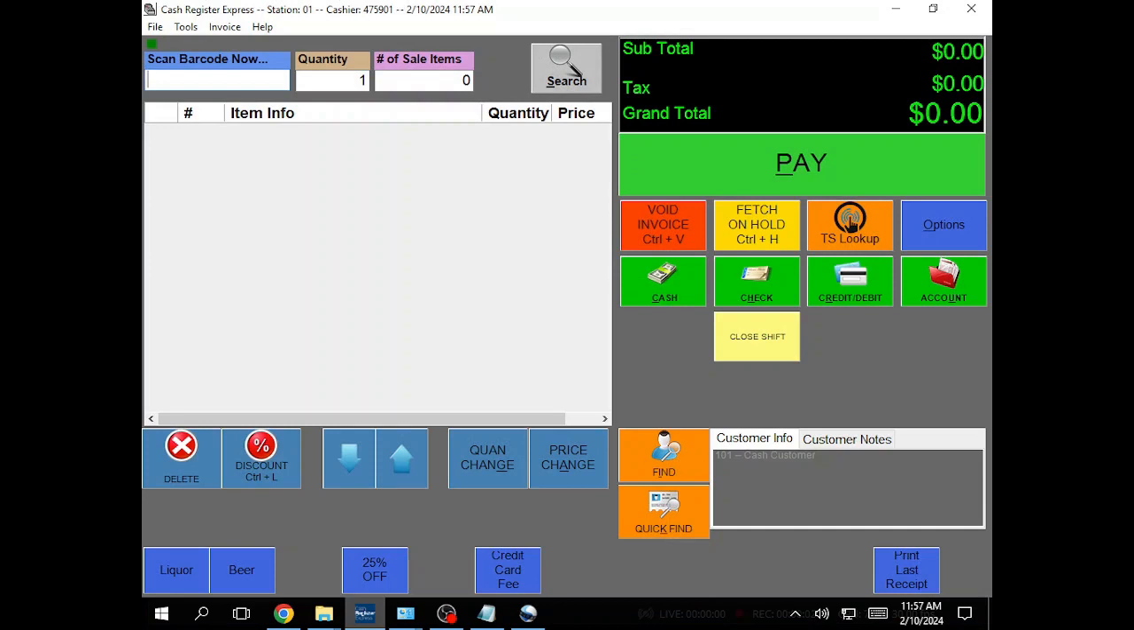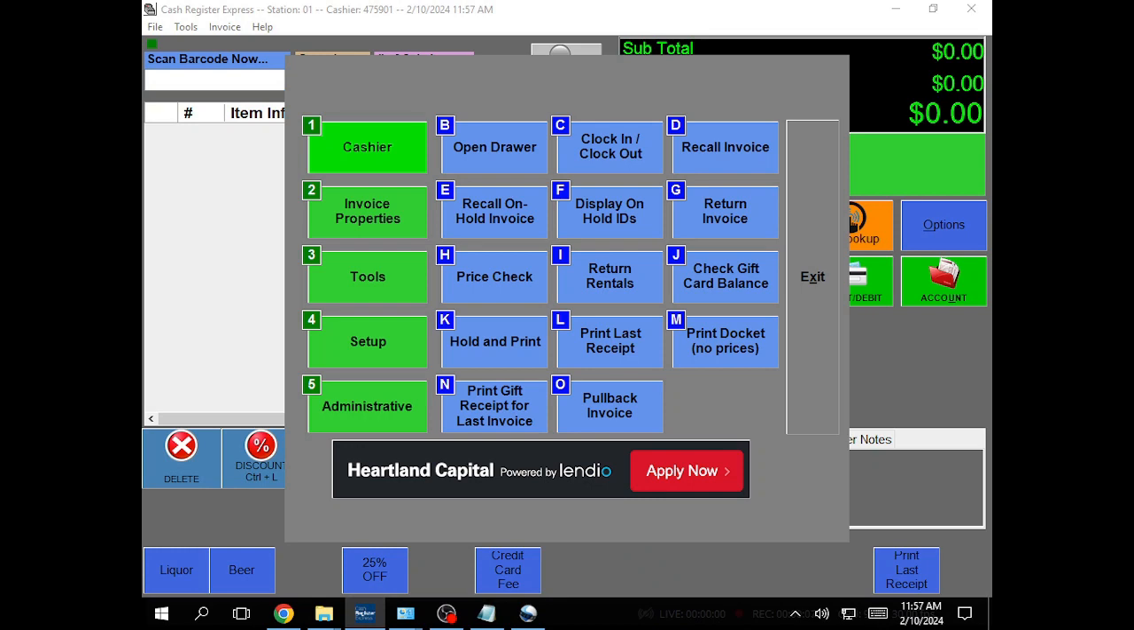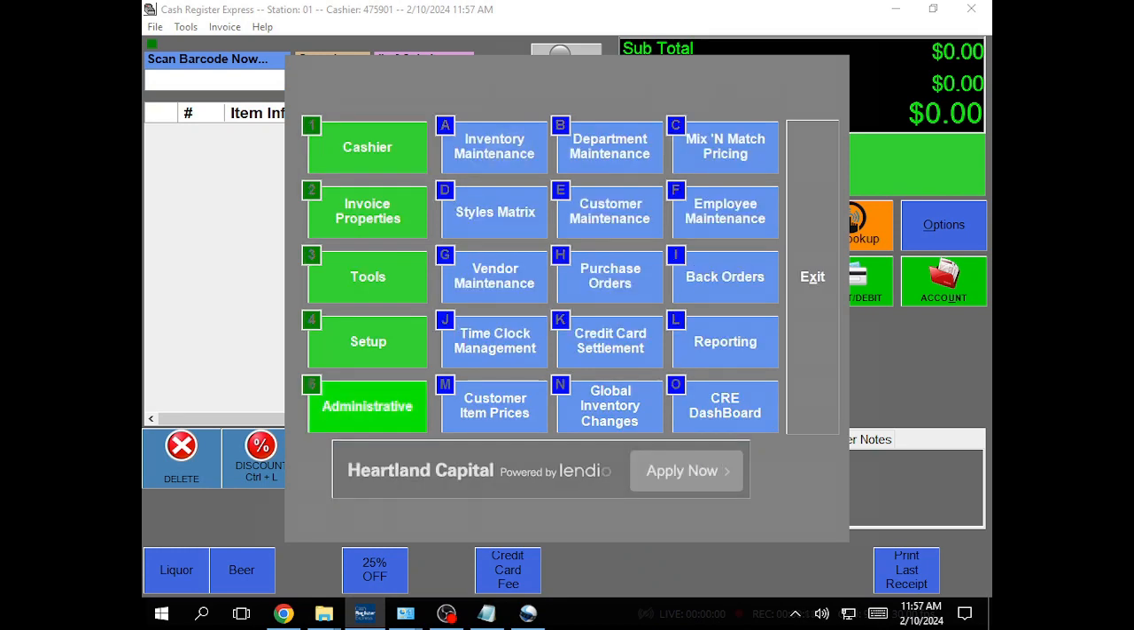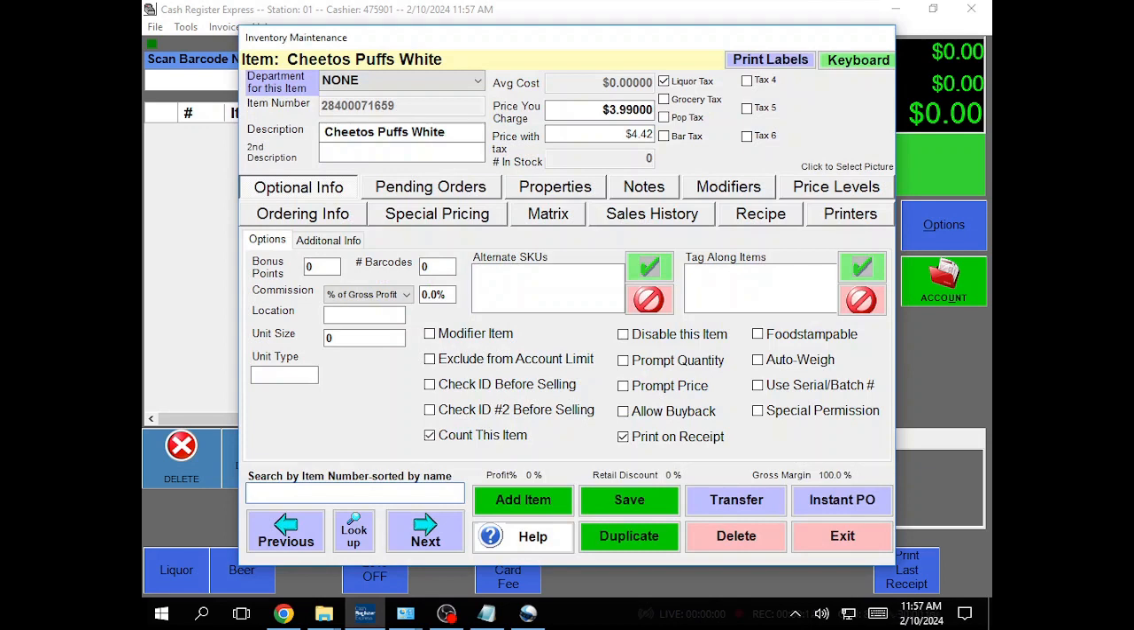How to add an item. So you're going to go to Options, Administrative, Inventory Maintenance, and then you're going to do Add Item.